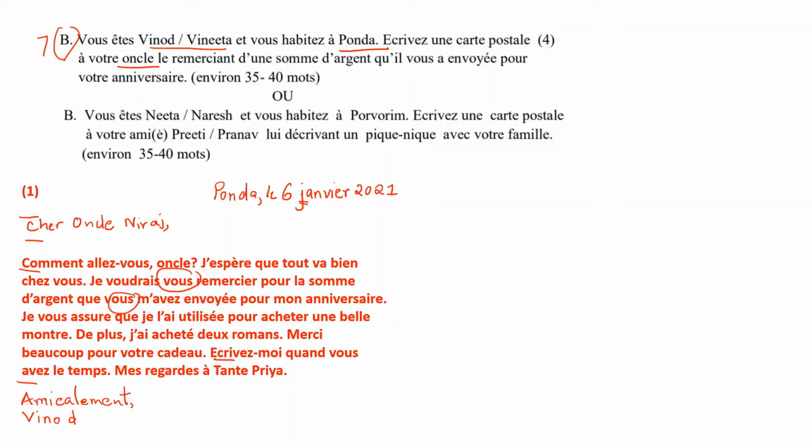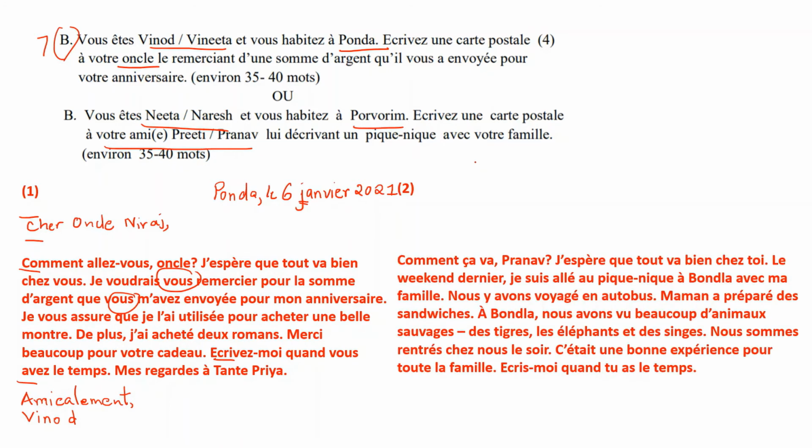Vous êtes Nita Honoresh, name, et vous habitez à Polvory, place. Écrivez une carte postale à votre ami Preeti or Pranav. So, whom you are writing to is given here. Lui décrivons un pique-nique avec votre famille. Describing to them a picnic with your family. So again, I have the bodies already ready for you, but let's see how you write the format.